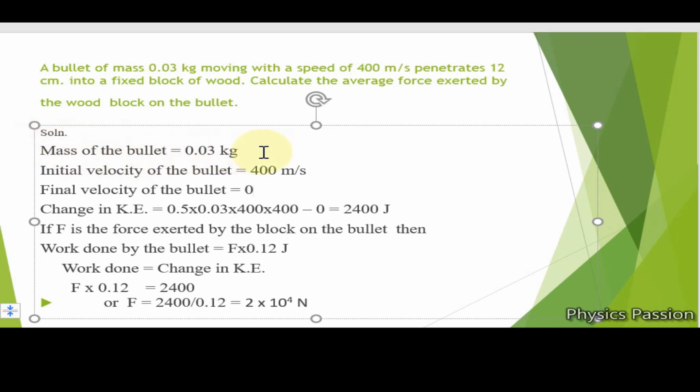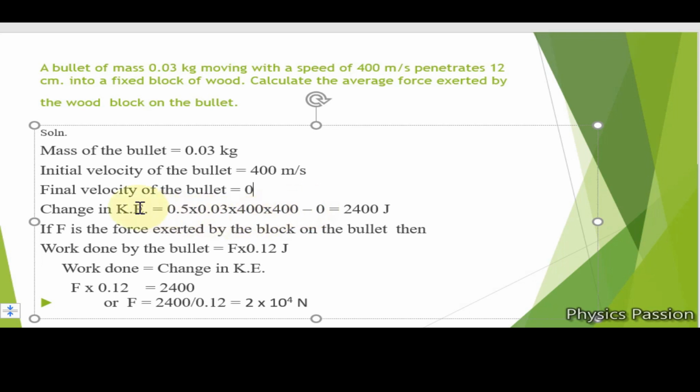First of all, we have to calculate its change in kinetic energy. So for that, the mass of the bullet is 0.03 kg as given. The initial velocity of the bullet is 400 meters per second. The final velocity, when it penetrates into the block, it would come to rest. The final velocity of the bullet is 0.